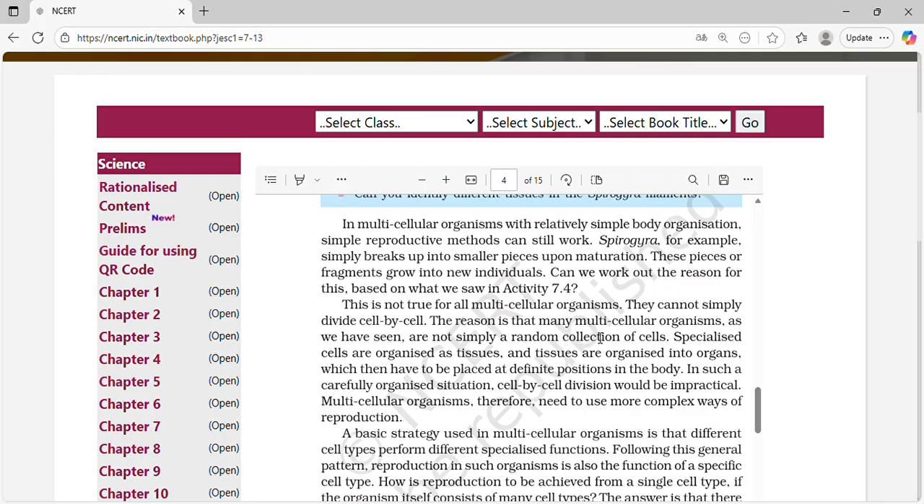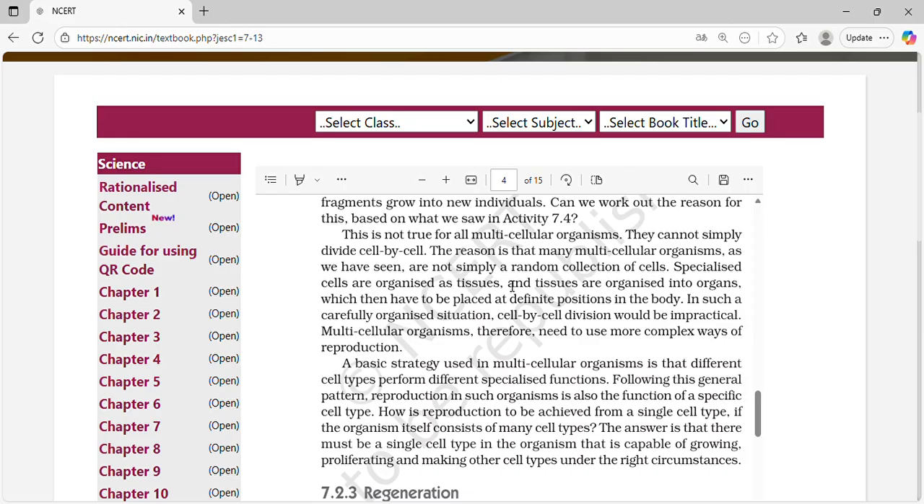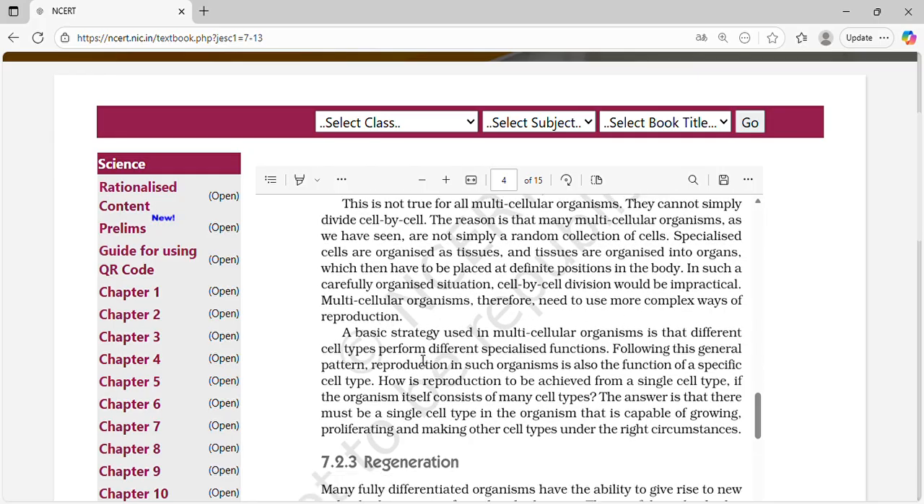The reason is that many multicellular organisms, as we have seen, are not simply a random collection of cells. Specialized cells are organized as tissues, and tissues are organized into organs, which have to be placed at definite positions in the body. In such a carefully organized situation, cell by cell division would be impractical. Multicellular organisms therefore need to use more complex ways of reproduction.